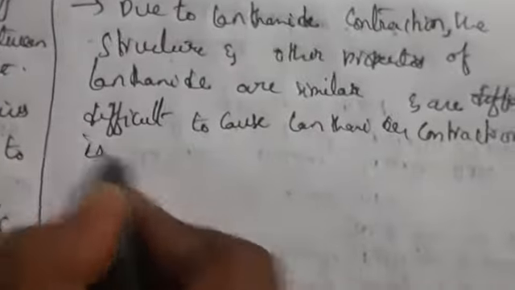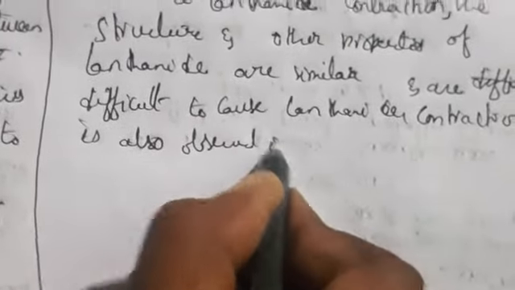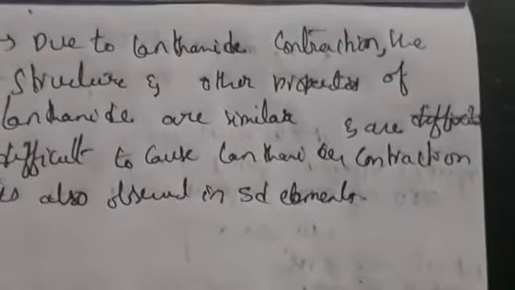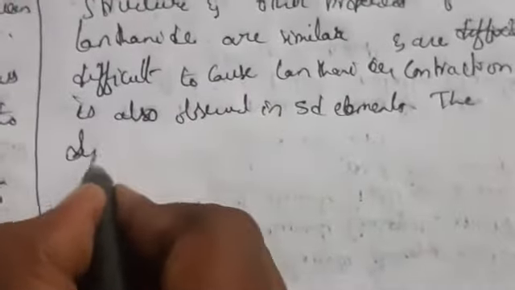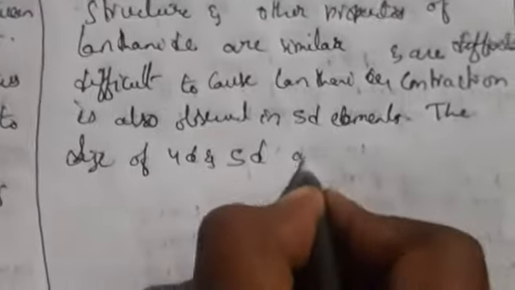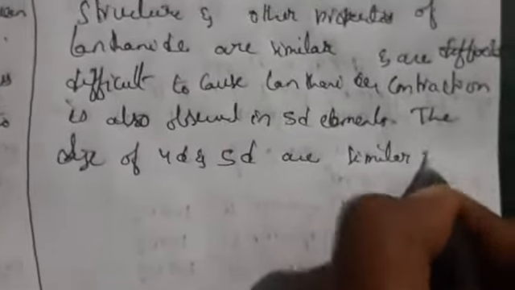It is also observed in 5d elements. Why? Because the size of 4d and 5d elements in a group is similar. So what is lanthanide contraction?